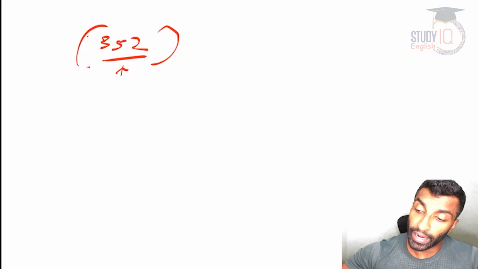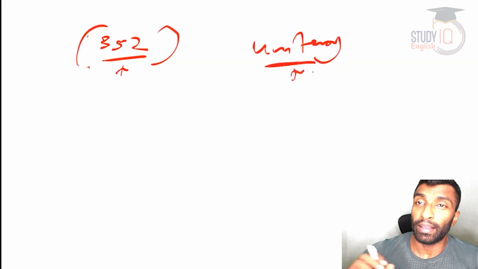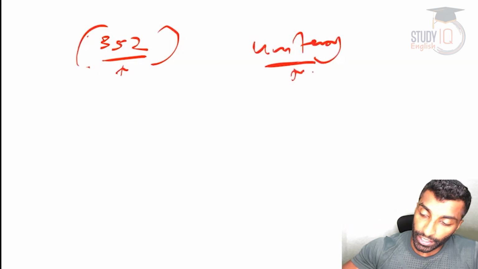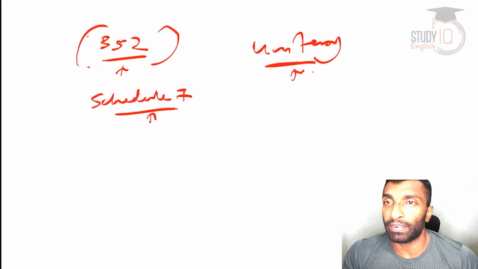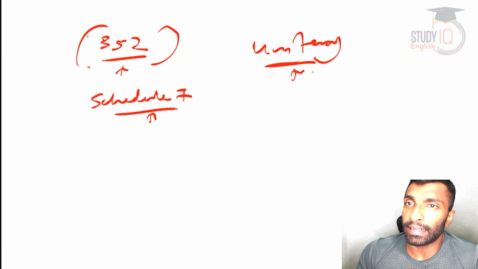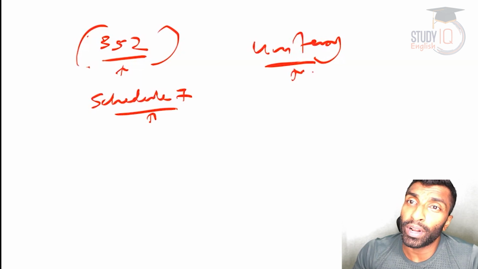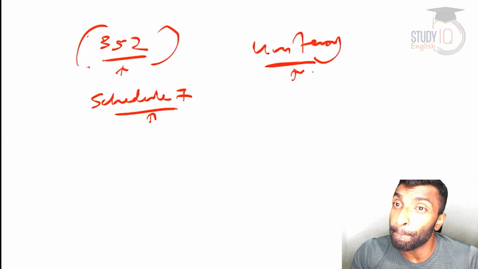Okay, now what are the unitary features? Okay, guys, Schedule 7 of the Constitution distributes the power between center and the states. So in that you will see the union list, state list, and the concurrent list. And the most important areas are coming in the union list. Not only are there more items, but the most important areas also come in the union list.